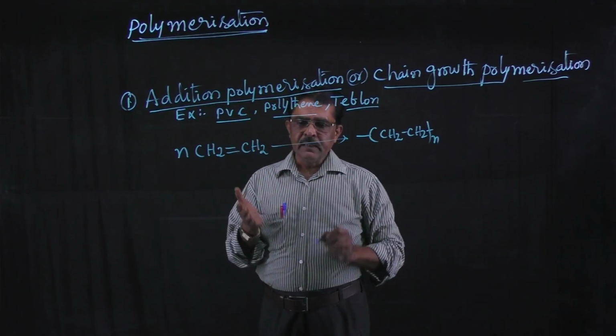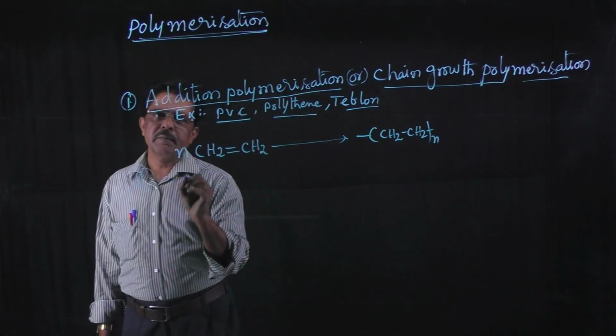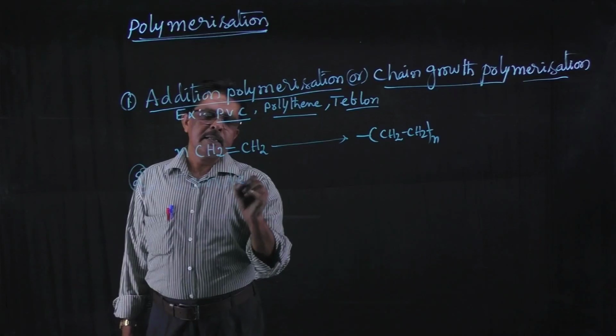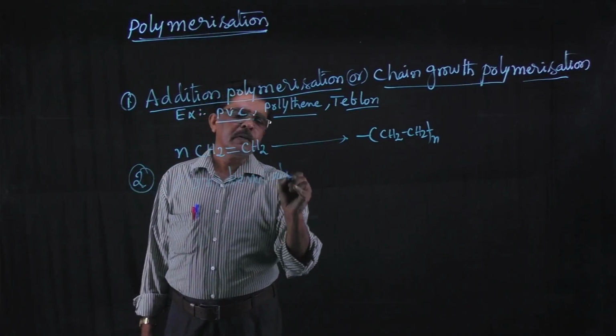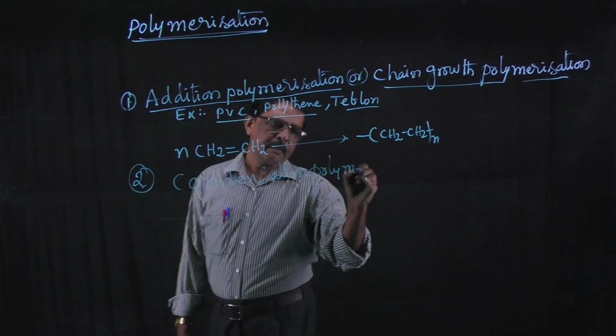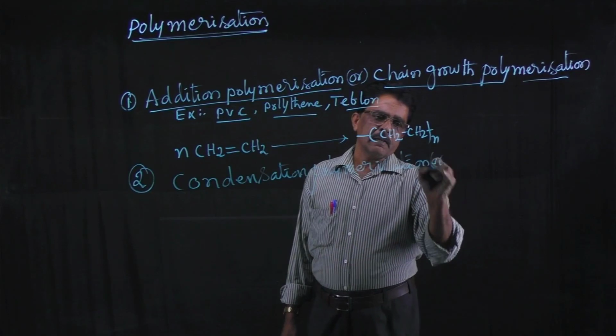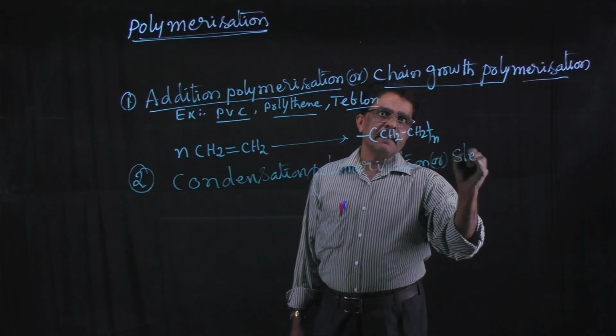Second one is condensation polymerization or step growth polymerization.